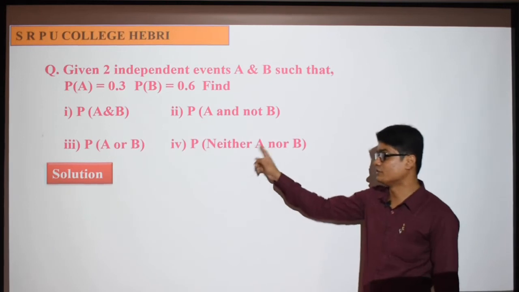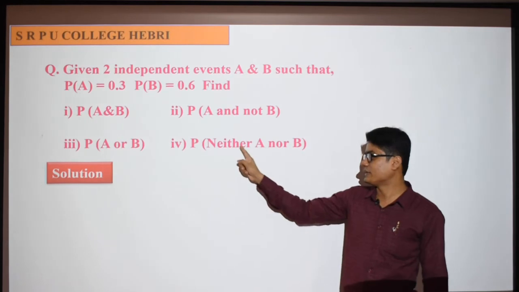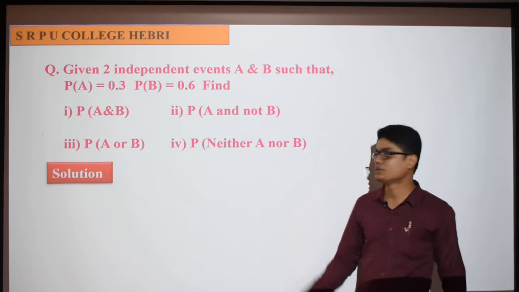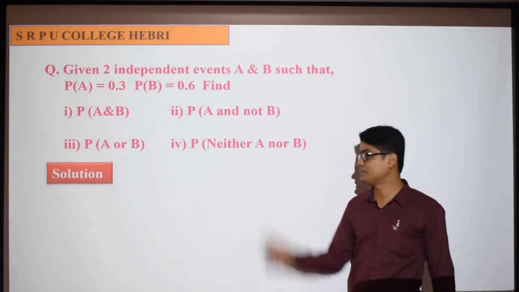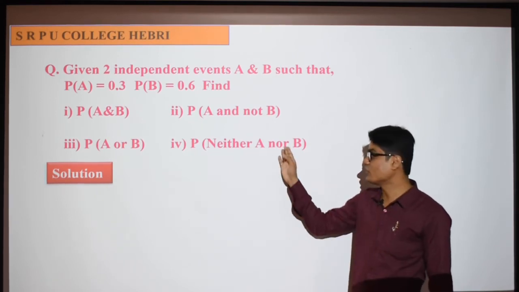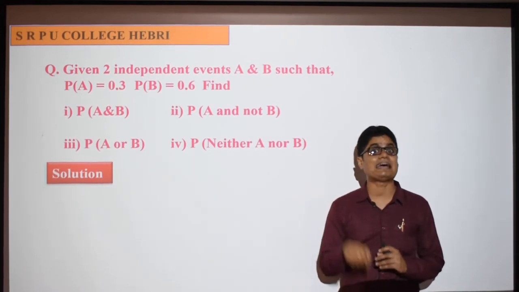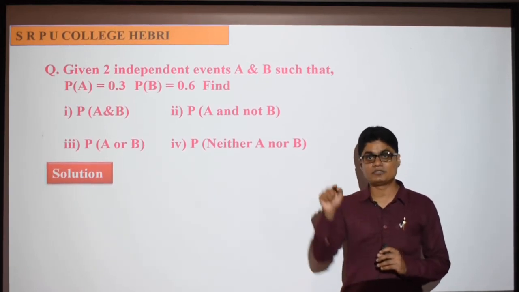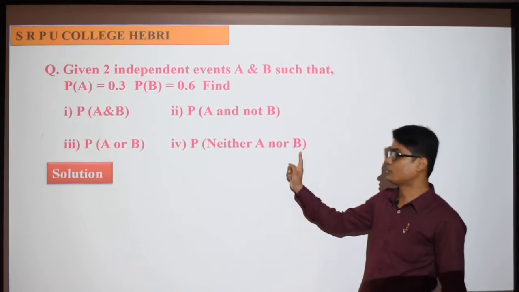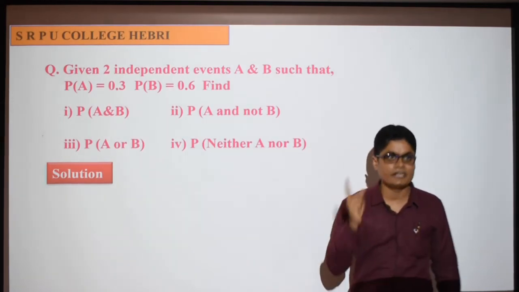Read it correctly: probability of neither A nor B. Neither means A complement, nor means B complement. But what is the operation between them? Here there is an or and an and. Whether this is or, or and. It looks like or, because here it says nor, but this is for B, neither for A. In between, if nothing is there, remember it is and only. Comma and the birth of multiplication is 100% and only, not or. So neither A nor B means A complement intersection B complement, not A complement union B complement.